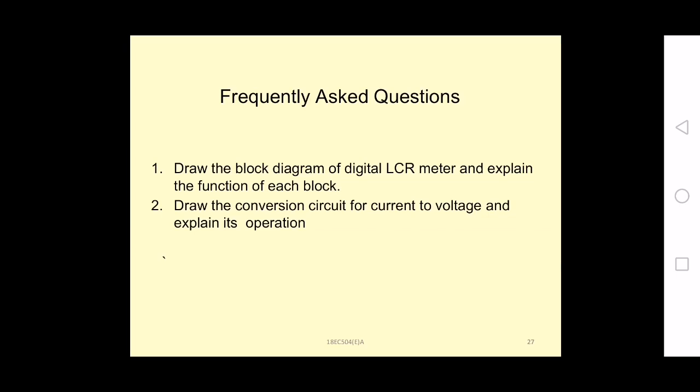Also, draw the conversion circuit for current to voltage and explain its operation, for unknown resistance measurement, if it is asked as a 3 marks question. So this is the block diagram and explanation of the digital LCR meter.